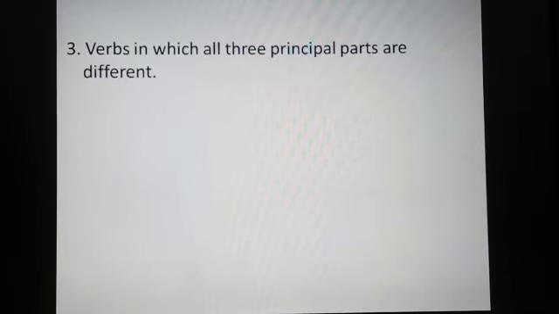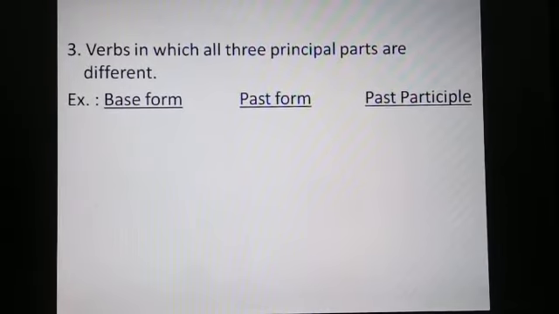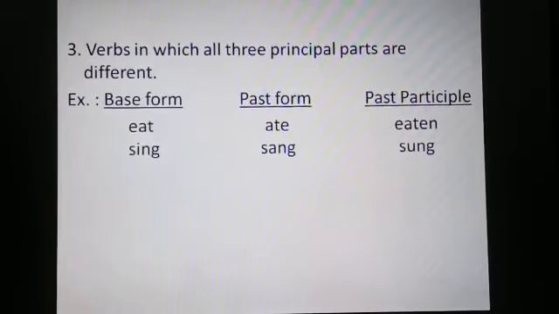And the third type is verbs in which all three principal parts are different. All the three, base form, past form, and past participle form, are different. Eat, ate, eaten. Sing, sang, sung.